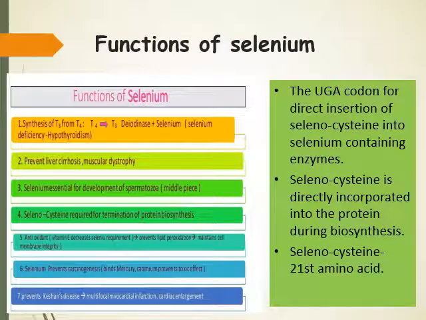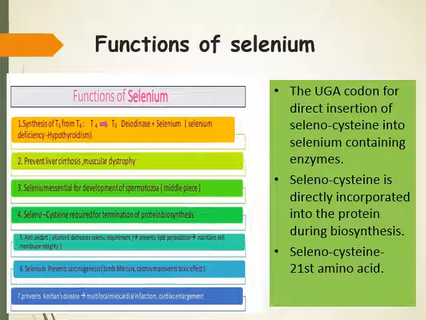Other functions of selenium: 5' deiodinase, which contains selenium, helps in the synthesis of T3 from T4. So selenium deficiency can also be a cause for hypothyroidism. Second, it helps to prevent liver cirrhosis and muscular dystrophy. Then selenium is essential for the development of spermatozoa, because selenoprotein is a specific protein present in spermatozoa. Then selenocysteine, which is required for the termination of protein biosynthesis.